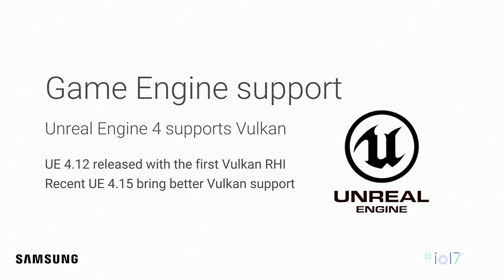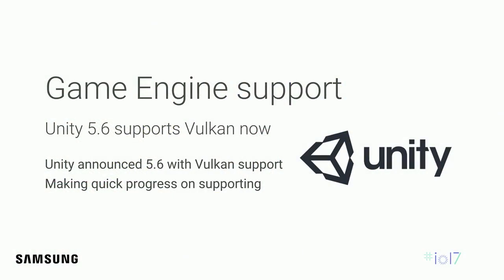They released 4.12 as the first Vulkan RHI supported UE4, and recent releases of Vulkan support are getting better and better. We've worked with Unity on supporting Vulkan in Unity 5 since September 2016, and 5.6 was released recently as the first official Vulkan renderer supported Unity version.